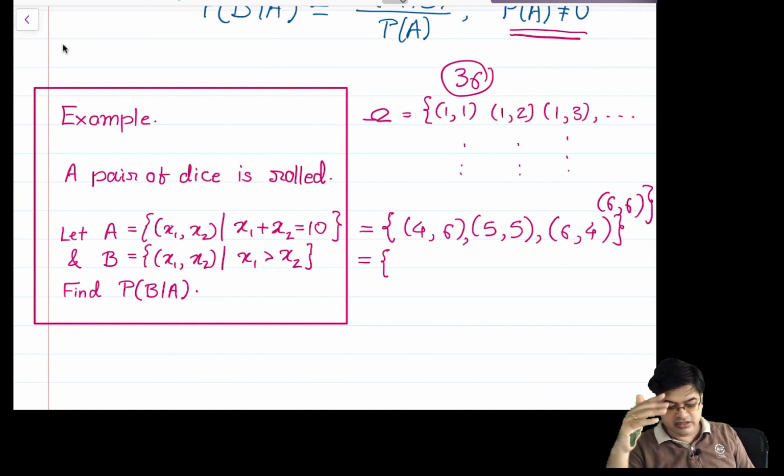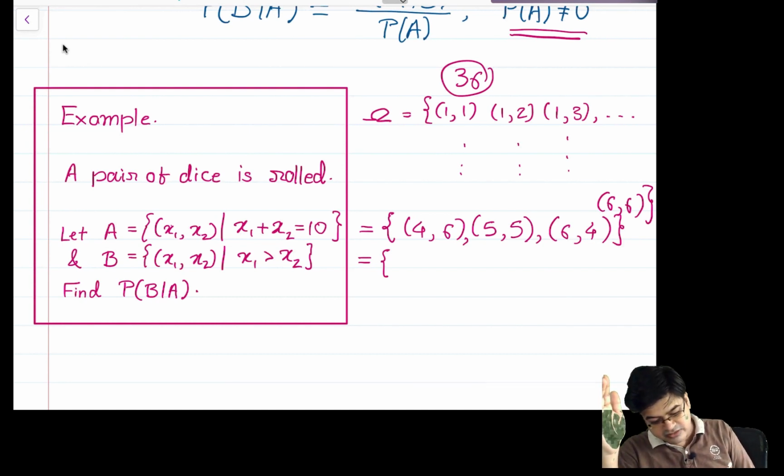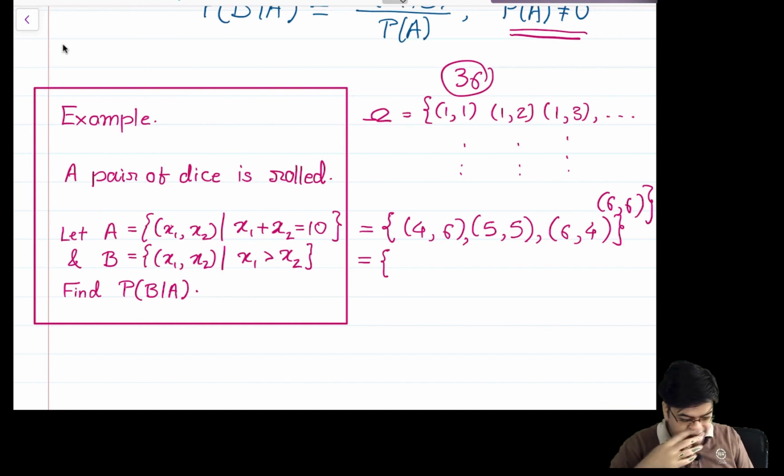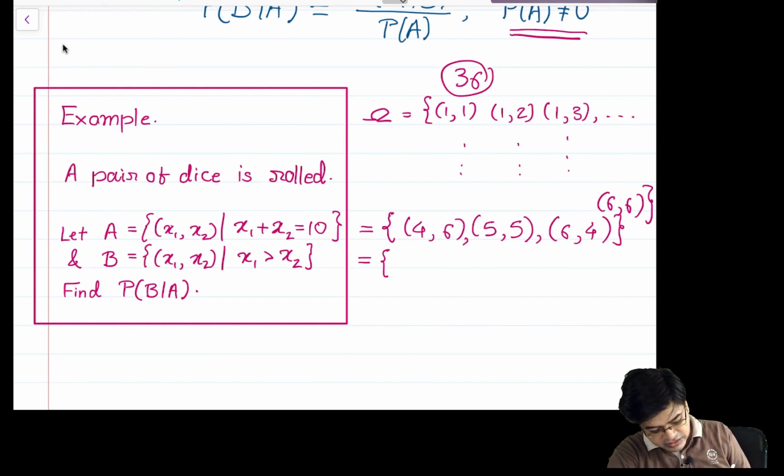So what are the events? For x1 greater than x2, if you start with 1 1, 1 2, none of the elements qualify over here.